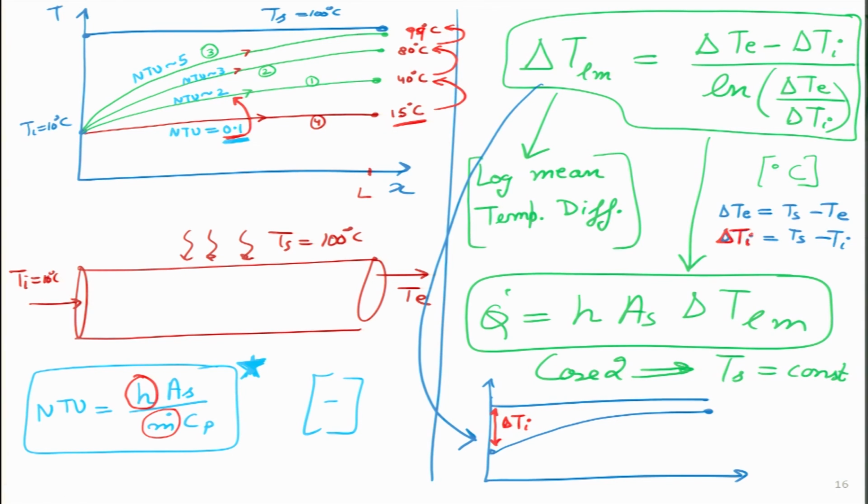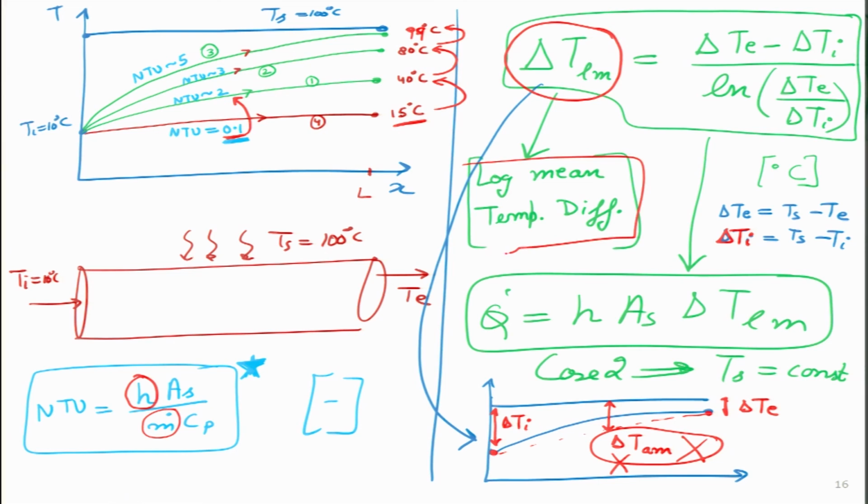This thing I am getting is delta Te, and instead of taking the arithmetic average, which would be this temperature difference divided by 2, that will turn out to be over here. So, this I will take as the arithmetic mean, and in this particular case it is wrong. I cannot take the arithmetic mean. So, I have put a cross over here. I have to take the logarithmic mean, the log mean temperature difference, in order to figure this out.